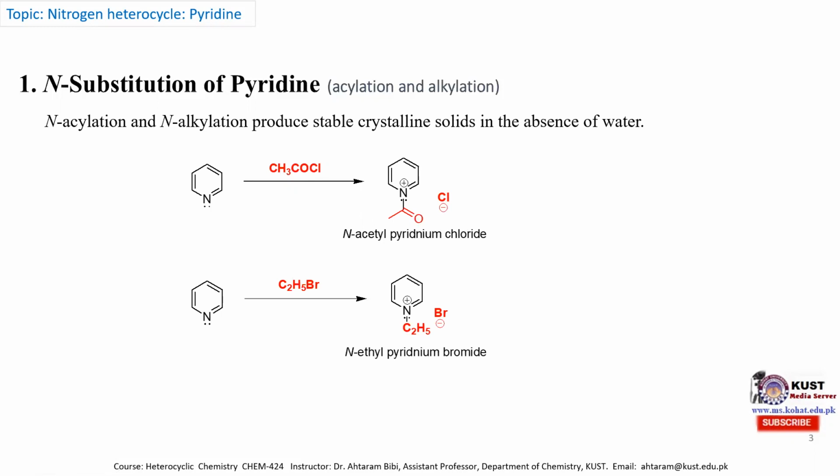Second is the alkylation of pyridine. When pyridine is treated with alkyl bromide, we obtain the N-ethyl pyridinium bromide. In this case, the lone pair of electrons attacks this carbon atom, eliminating the bromide ion. So we obtain the N-ethyl pyridinium bromide, and this pyridinium bromide is also insoluble in organic solvent. Therefore, the rate of reaction is predicted from the precipitation of this product.